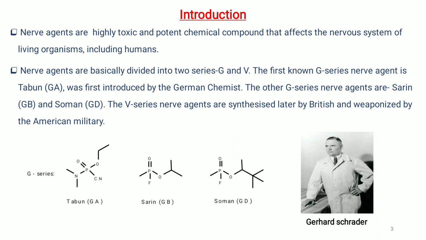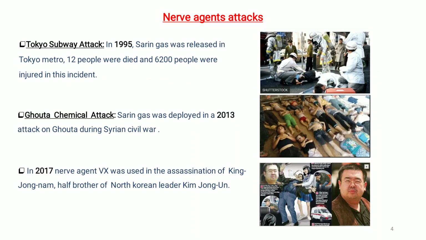Here I will discuss only G series nerve agents. The German scientist Gerhard Schrader first discovered the G series nerve agents in 1936, and the first ever G series nerve agent discovered was tabun, and then sarin, and so on. Nerve agent attacks: sarin is considered one of the deadliest nerve agents and has been used in several